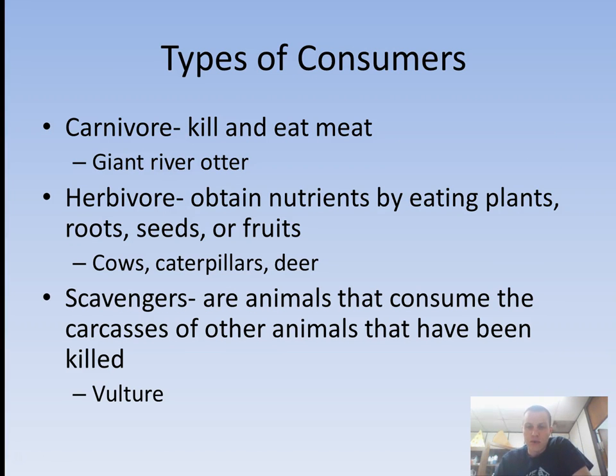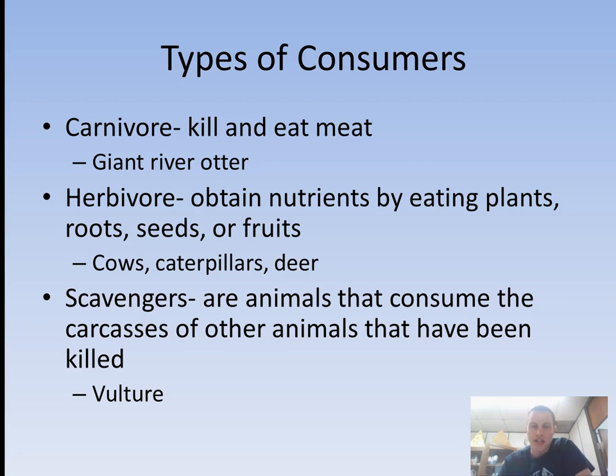Okay, so we have a wide variety of consumers, and these are the different types of consumers that we have on this earth. We have carnivores. You might have heard these words before, and you might know these, but here's just an overview of it. Carnivores kill and eat meat. This is like the giant river otter.